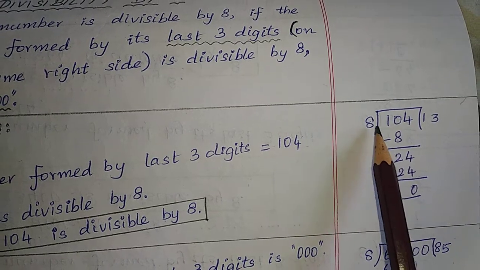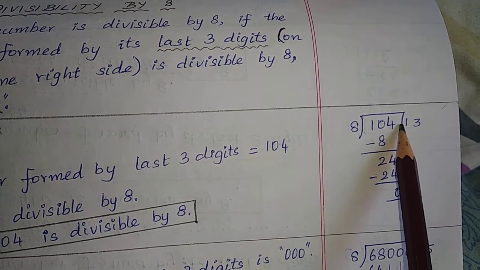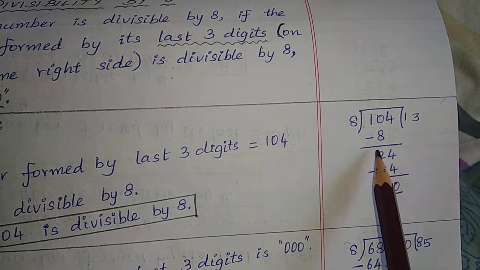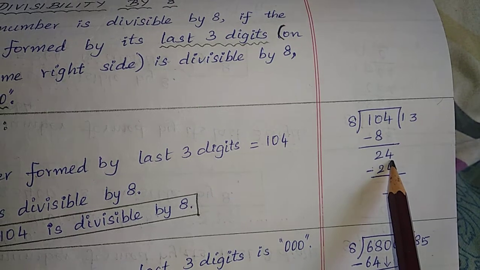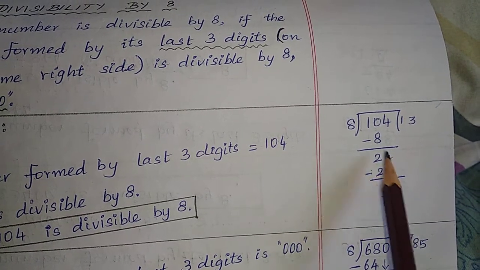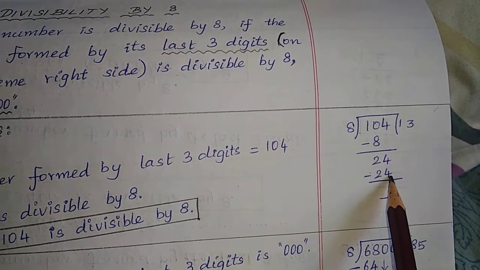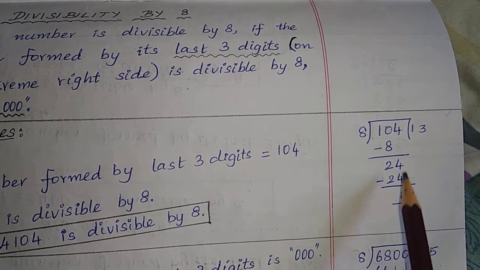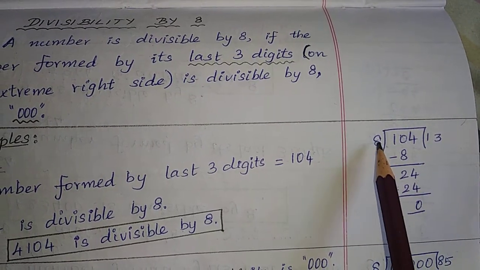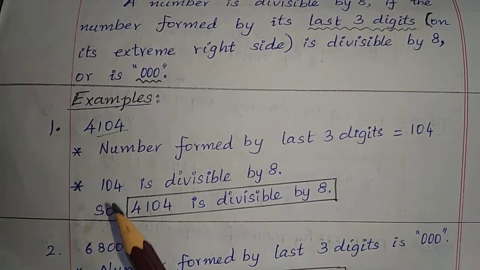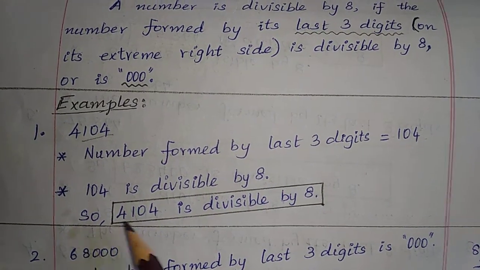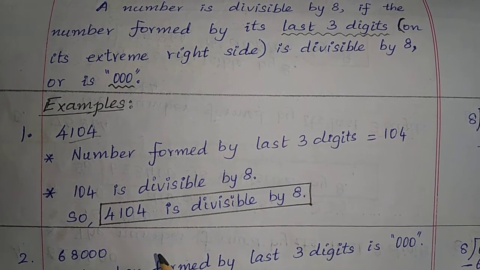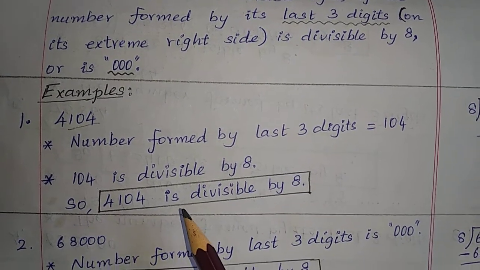Divide 104 by 8. 8 1s are 8. Balance 2. 2 is less than 8, so bring down 4. Now it has become 24. We know that 8 3s are 24. On subtraction you get remainder 0. Since we get remainder 0, we can say that 104 is divisible by 8. So we can say that 4104 is divisible by 8.